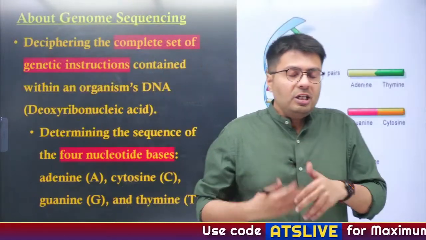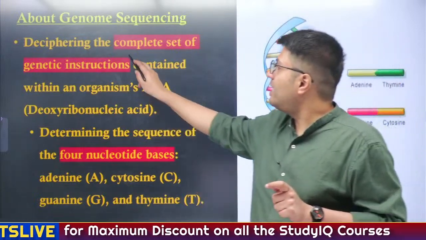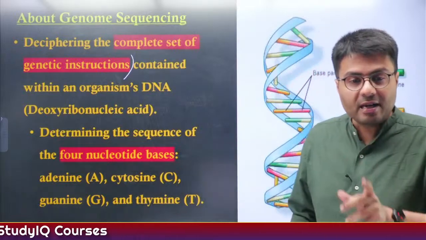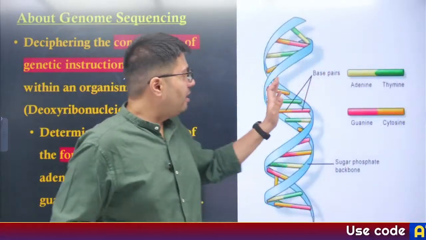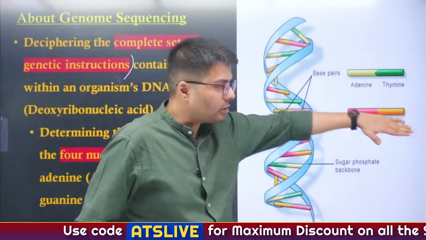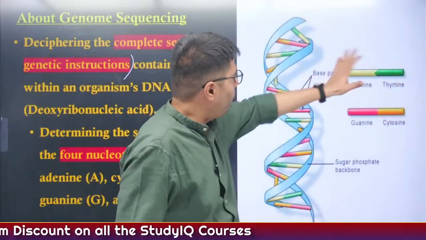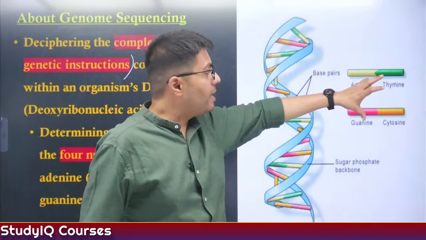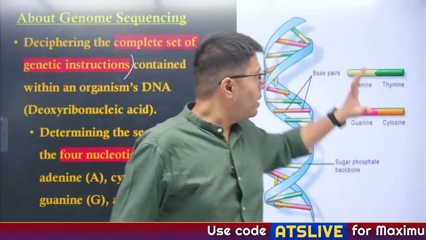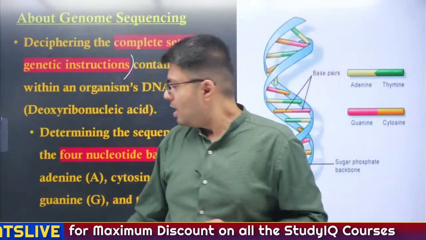Now, genome sequencing is basically understanding or deciphering the complete sequence of genetic instructions which are encoded in our DNAs. Now, DNA is deoxyribonucleic acid, and DNA structures like these have 4 different kinds of nucleotide bases, that is adenine, thymine, guanine and cytosine. Now, these 4 nucleotide bases are present in each and every DNA, but the ways in which these 4 nucleotide bases are arranged determines our genetic sequencing and our genetic information. To understand this pattern, the process is called genetic sequencing. I hope I have made this clear to you.